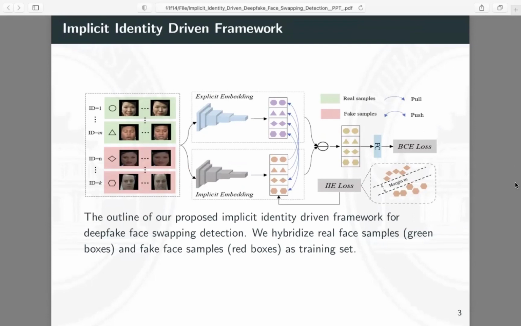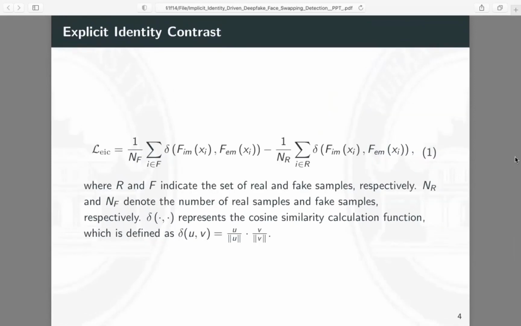Besides, real samples are pulled closer to the explicit identities, while fake samples are pushed away from the explicit identities. The difference between the implicit and explicit identities of the face sample is guided by the binary cross-entropy to output predicted confidence. Since the fake face is derived from the source and the target face, we argue that the fake face contains more or less the identity information of the target face. As such, we propose to use the explicit identity of the face as a contrast to enlarge the difference between the real and fake samples in the feature space.